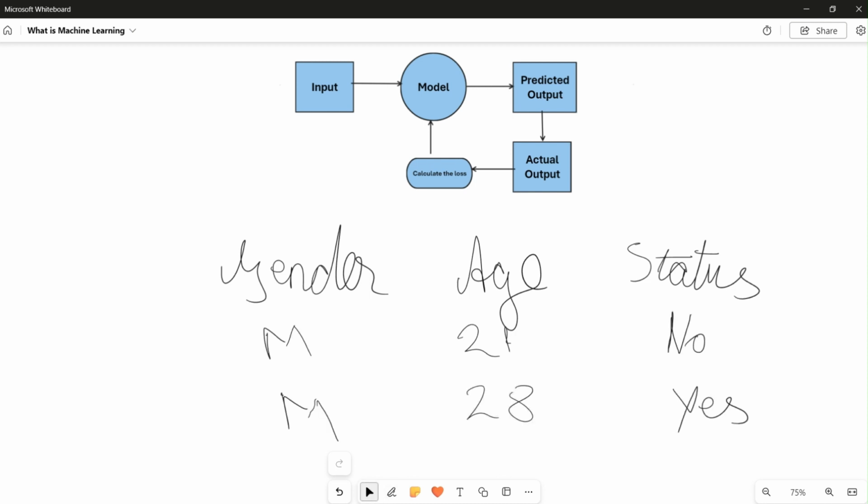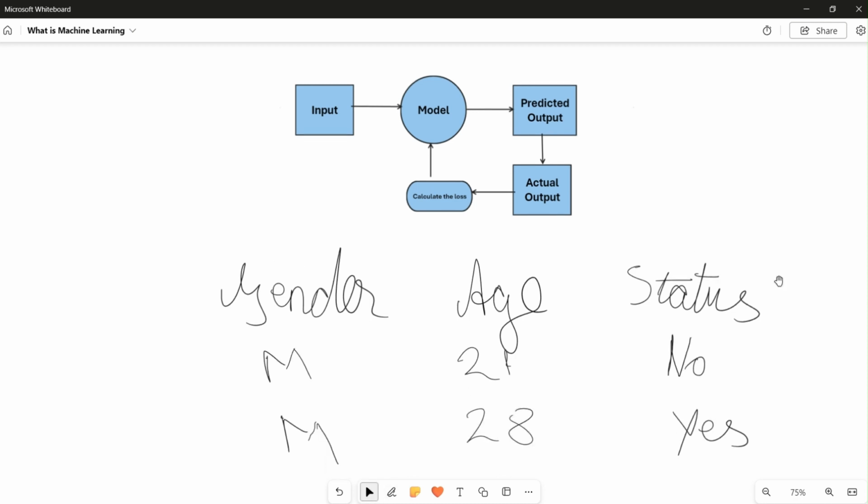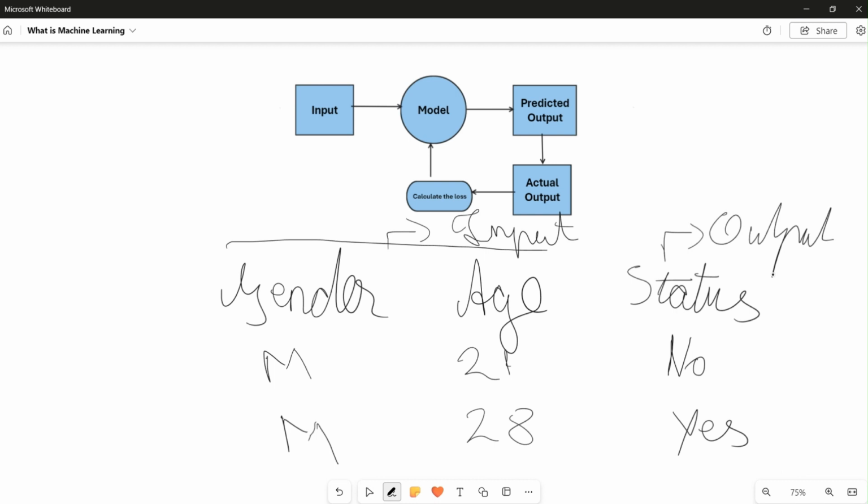This is a sample data set. So here, gender and age are both inputs, and the status is obviously the output. So in our workflow, the gender and age will be passed in as input, and then we get the predicted output. Say, for example, for the input male and 21, we get a status of yes. Initially, our model predicted an output of yes, but our actual output is no. So based on this yes and no, we would be calculating loss.